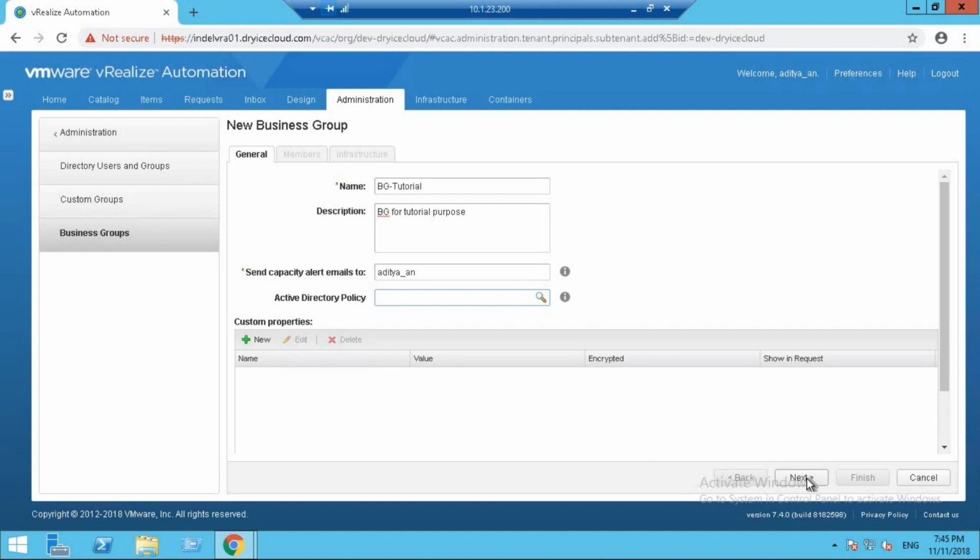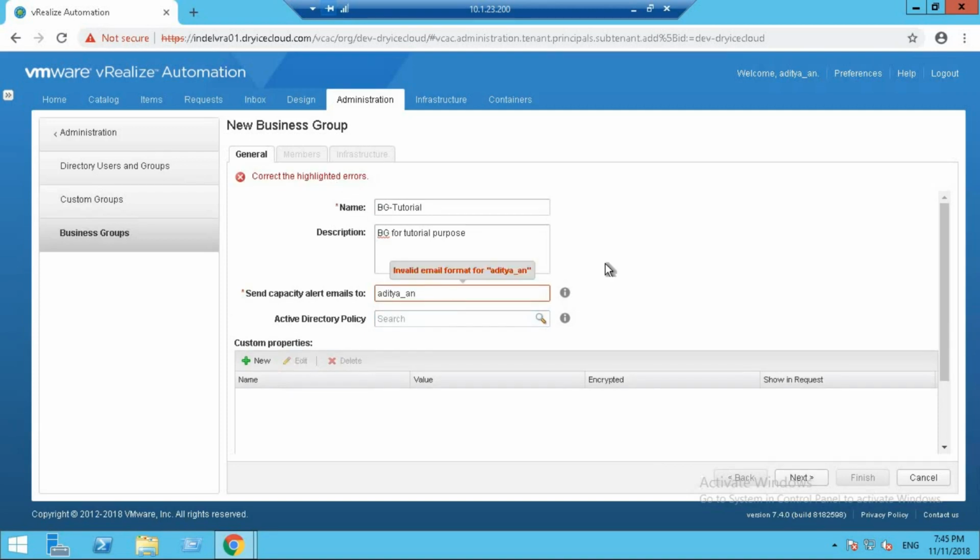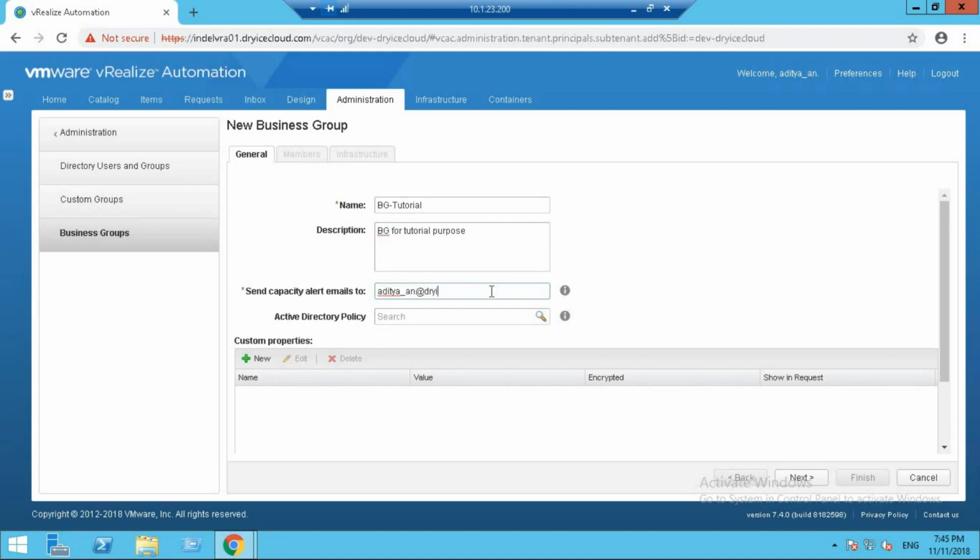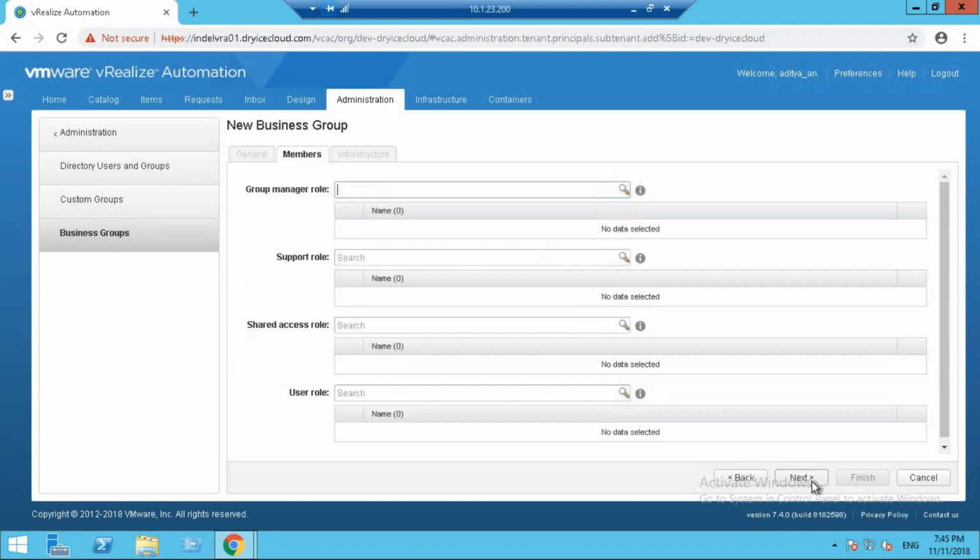Click on next. Oh, it seems like I did not enter the email ID correctly. Now that we are done, we are going to assign the different members. Now, if you remember from our roles and responsibilities video, the group manager role is simply the BG manager. We have the support role, we have the shared access role, and we have the user role. Now, these roles are basically the business group roles.